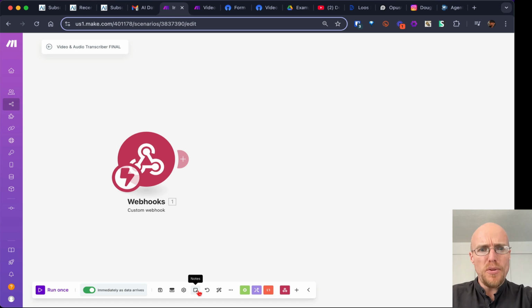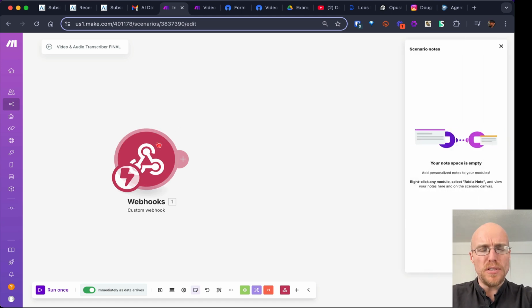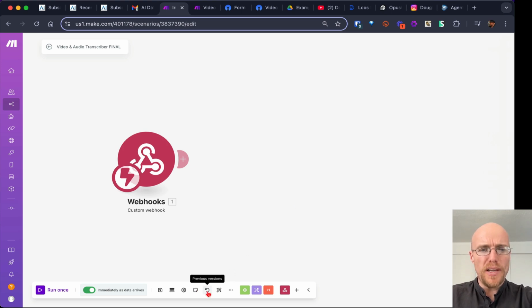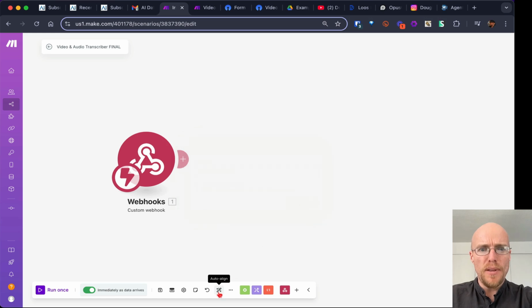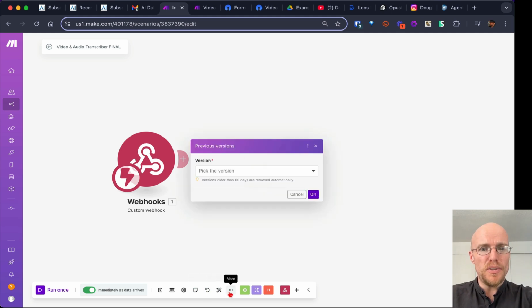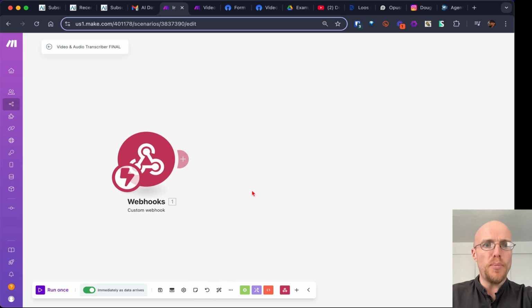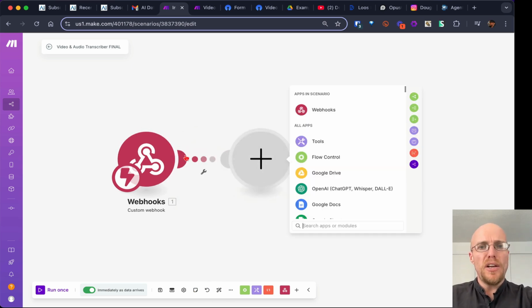Notes can be useful. You can add notes to different modules, which is kind of nice, especially as you get more complex. This you can use to go back to different versions in case you've messed something up. This is an align tool. We'll show you that in a little bit. And this you can export the blueprint, and that's useful in case you really screw things up. Because Make doesn't have an undo button, it is useful to make use of the previous versions and the exporting and importing.